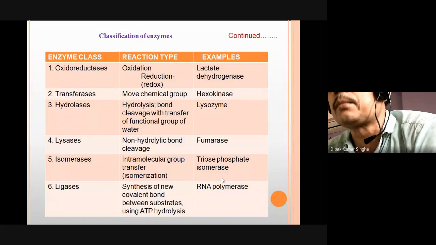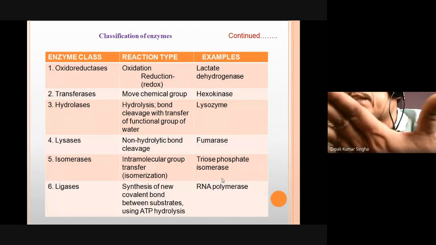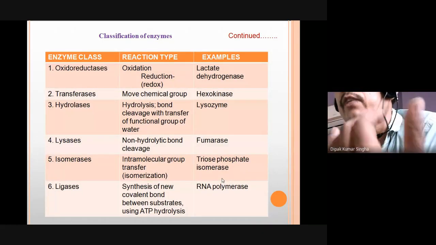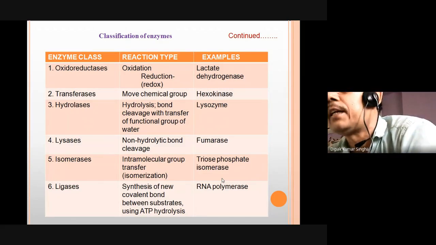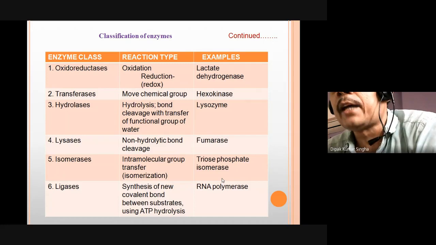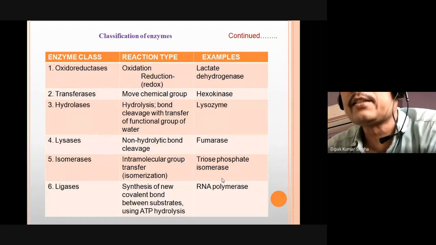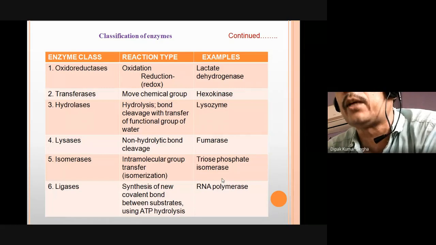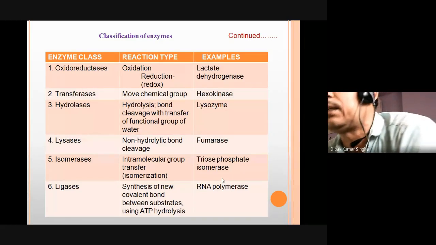So these are the 6 major classes and their positions. 1 means oxidoreductase; 2 means transferase; 3 means hydrolase. Suppose EC 1, 2, 3, 4: the first is the major class, and the second, third and fourth are subclasses. The first digit is 1 to 6, the second digit 1 to 100, the third digit 1 to 1000, and the fourth digit 1 to 10,000.